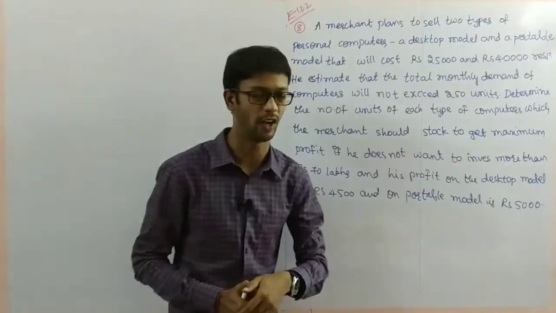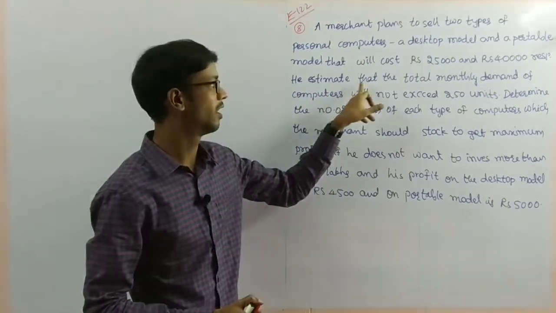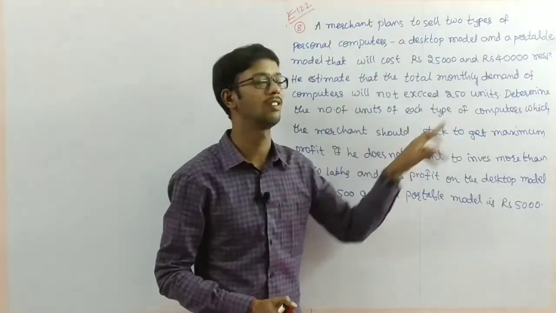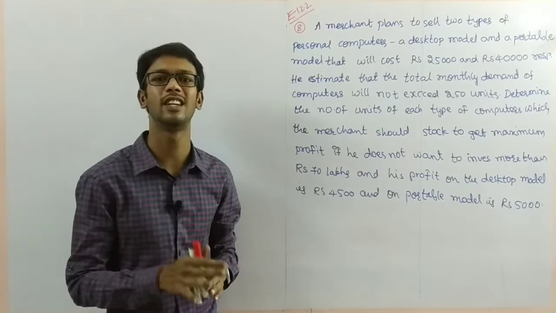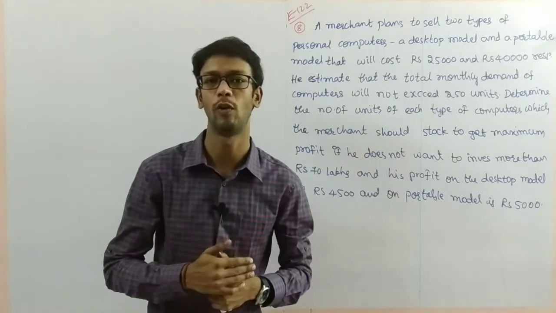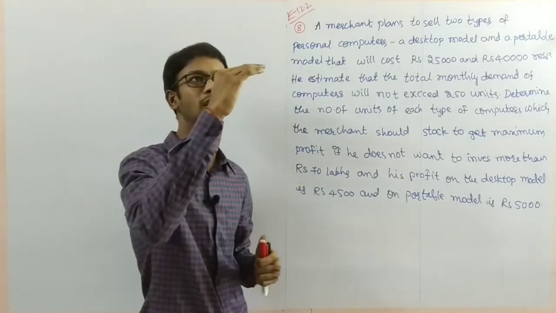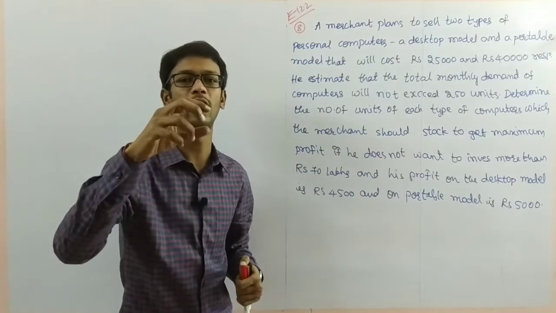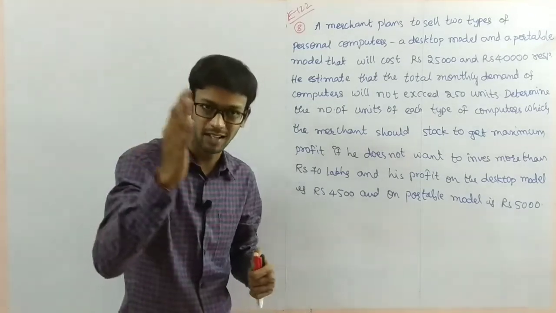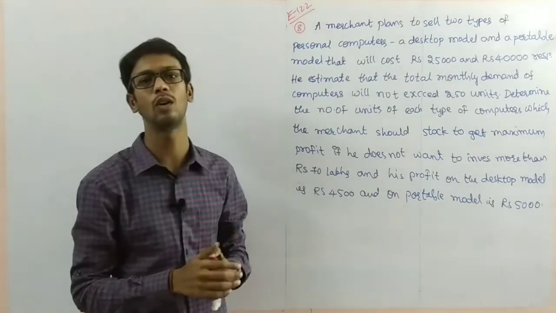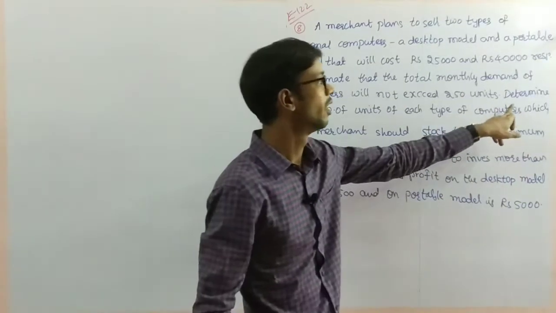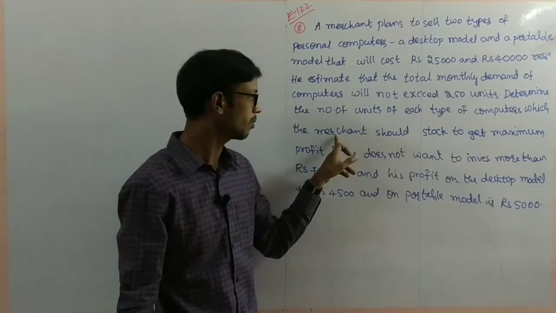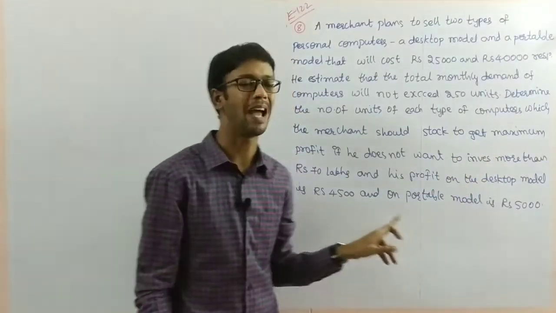Respectively they have given. He estimates that the total monthly demand of computers will not exceed 250 units. Will not exceed means it won't cross 250. You can assume the highest value of demand is 250. Not exceeding 250 means less than 250 or equal to 250. Determine the number of units of each type of computer which the merchant should stock to get the maximum profit.